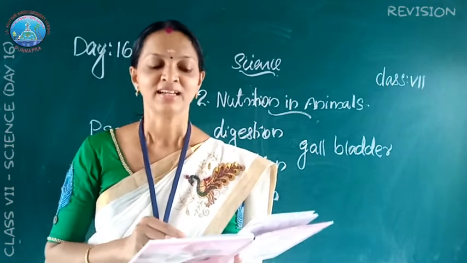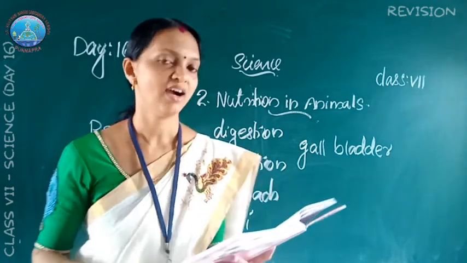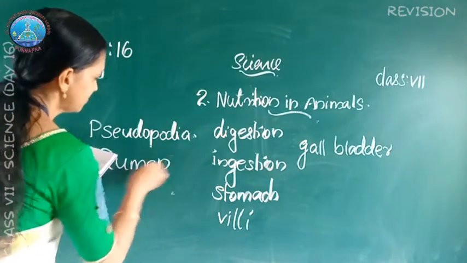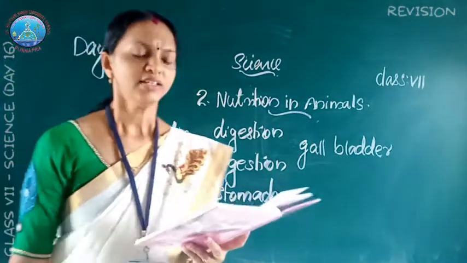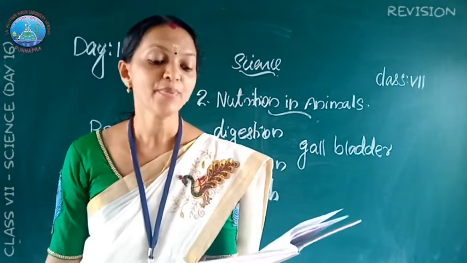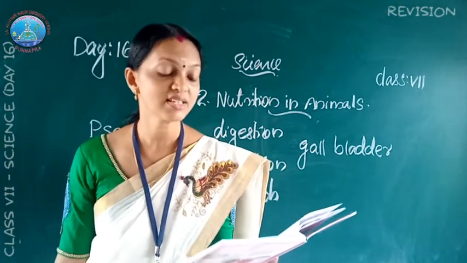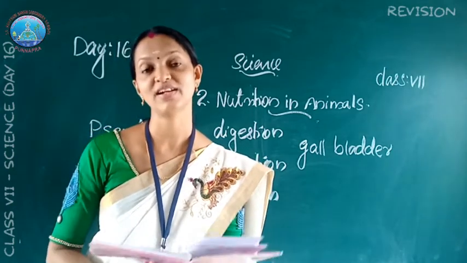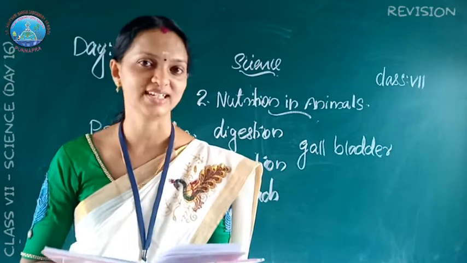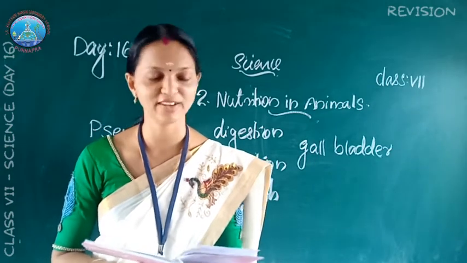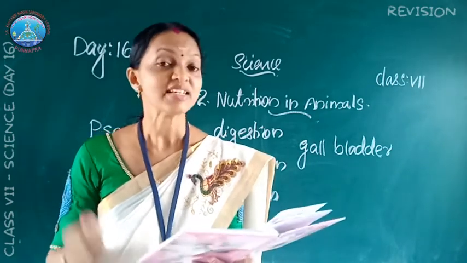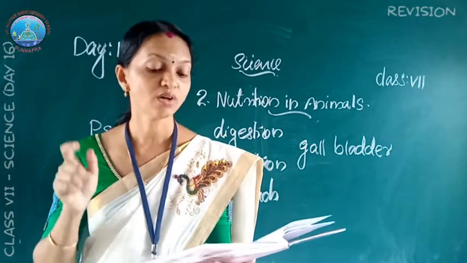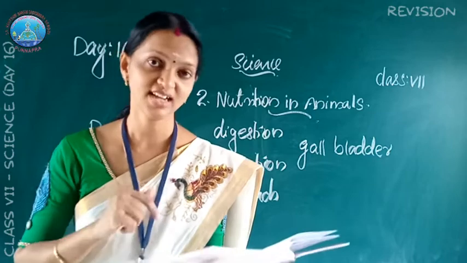Okay, next one, rumen. R-U-M-E-N, rumen. Rumen is a part of the stomach of some animals like cow, buffaloes and other grass-eating animals. You have studied the rumination process. Grass-eating animals: cow, buffaloes, goat, etc.